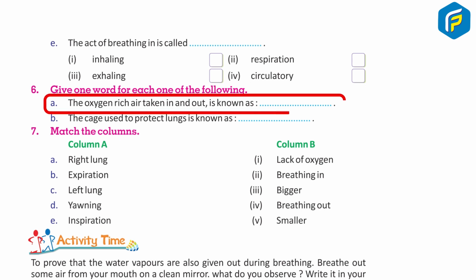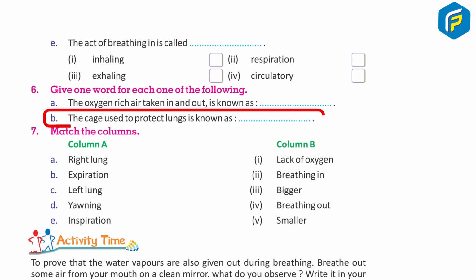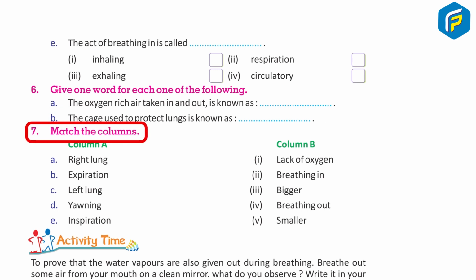6. Give one word for each one of the following. A. The oxygen-rich air taken in and out is known as. B. The cage used to protect the lungs is known as. 7. Match the columns. Column A. A. Right lung. B. Expiration. C. Left lung. D. Yawning. E. Inspiration. Column B. 1. Lack of oxygen. 2. Breathing in. 3. Bigger. 4. Breathing out. 5. Smaller.